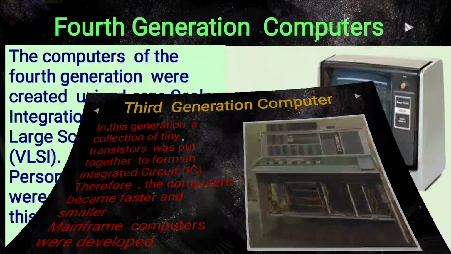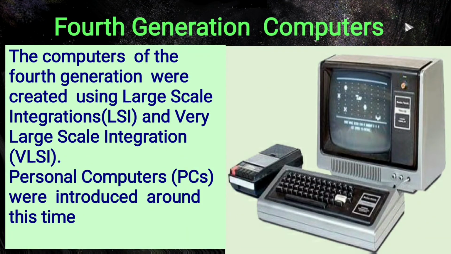Next one, fourth generation computers. This is from 1973 to 1984. Here you can see the picture of fourth generation computers. The computers of the fourth generation were created using large scale integration, that is LSI, and very large scale integration, that is VLSI. This considerably reduced the size of the computer as its processor was a small chip, and personal computers, that is PCs, were introduced around this time.